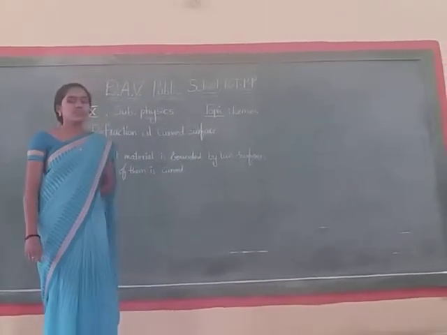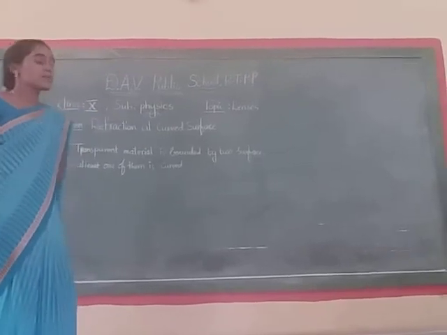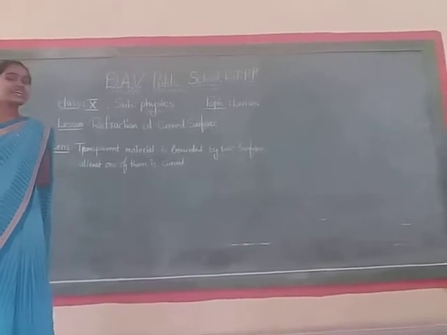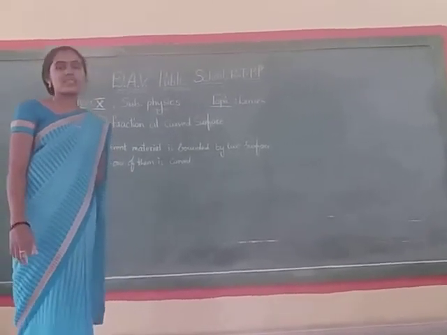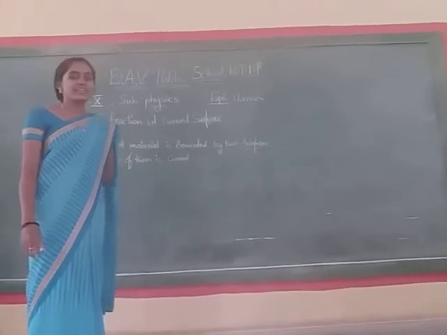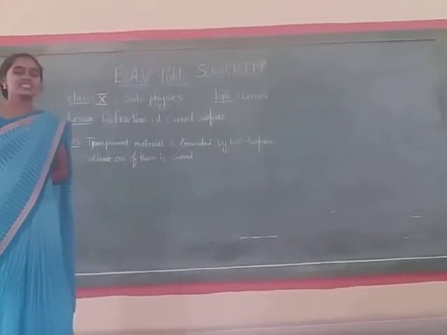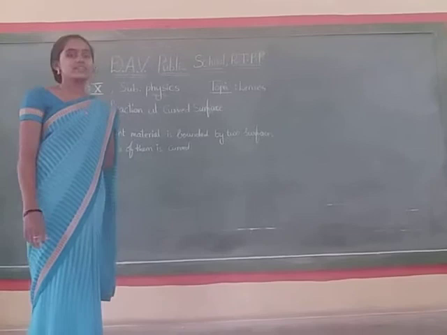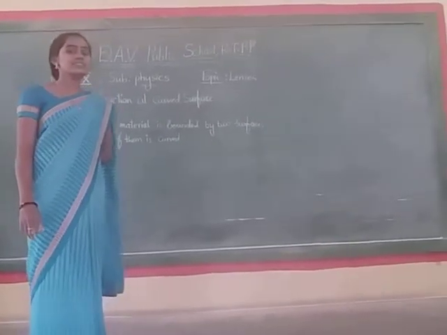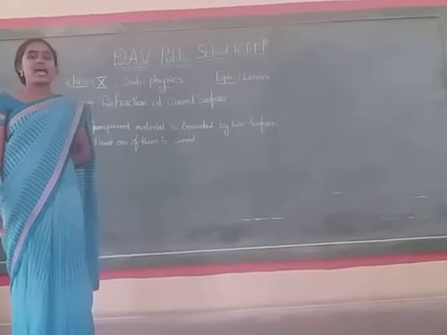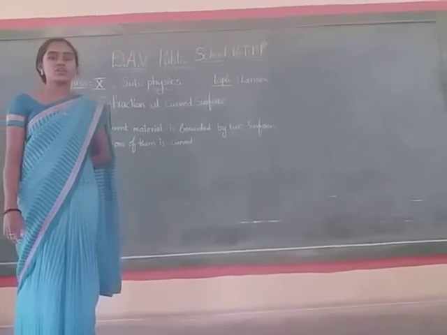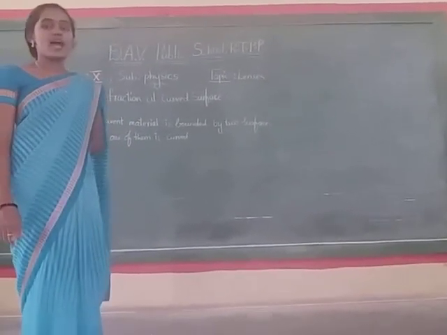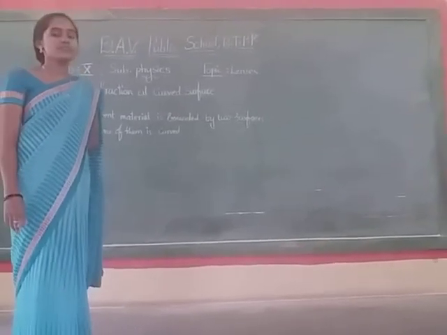There are different types of lenses depending upon the shape of the lens, so they behave in different ways. What happens when light is incident on the lens? It will get refracted, because a lens is a transparent material, and due to the change in medium, the light gets refracted. Lenses are used in telescopes, microscopes, projectors, cameras, and also in our eyes to correct the defects of myopia and hypermetropia.